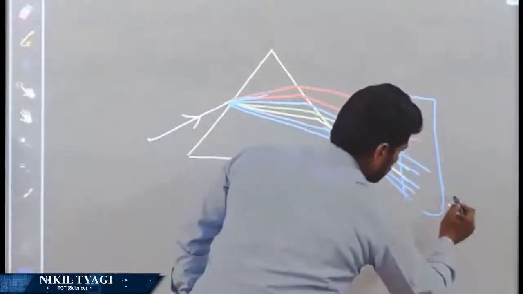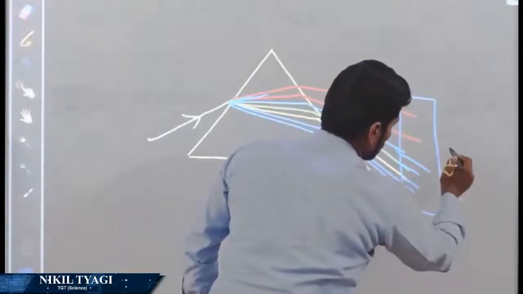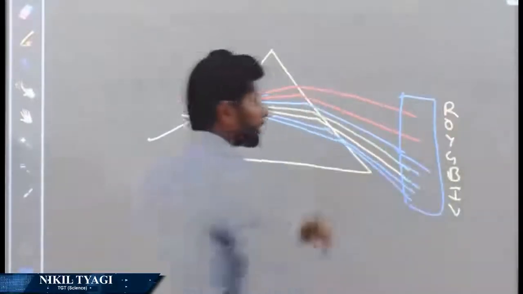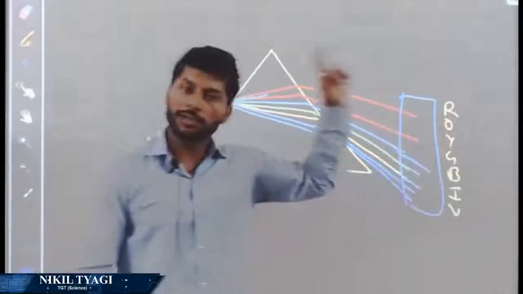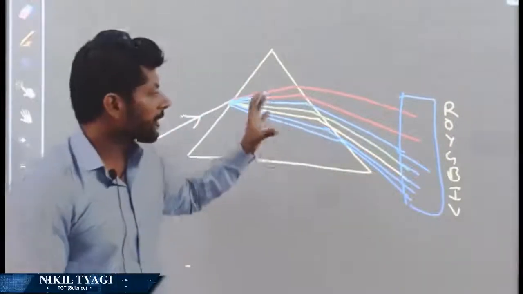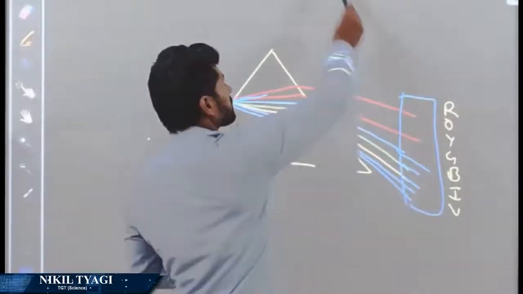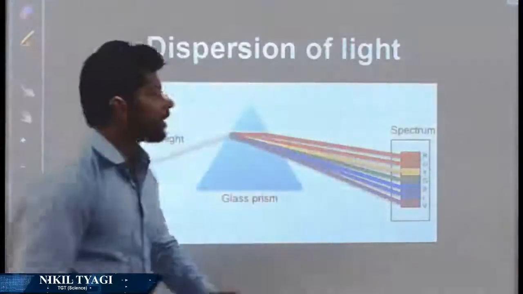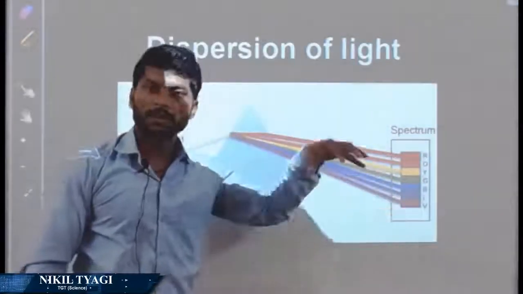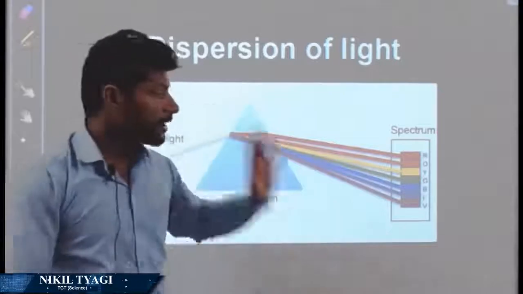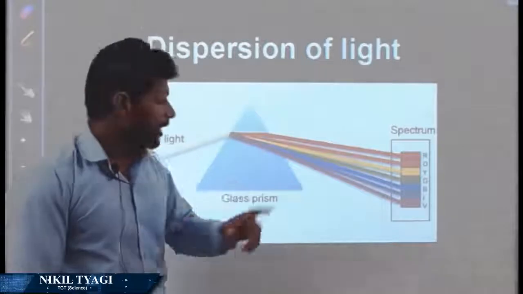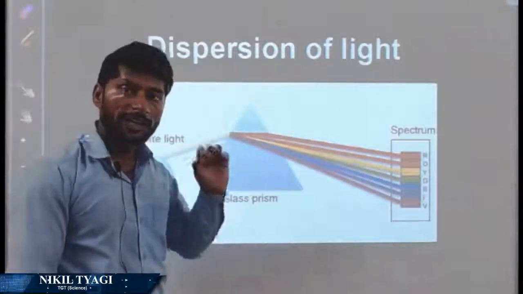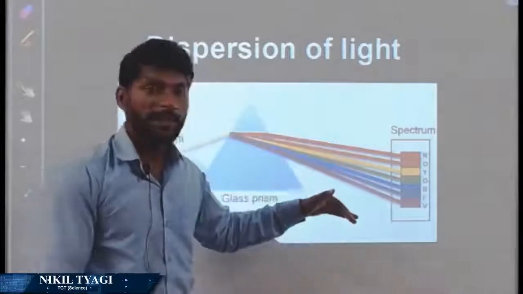You can remember these colors by the word Vibgyor, meaning violet, indigo, blue, green, yellow, orange, red. Red is the topmost. Reason: bending of red color is least. If I show you this diagram now, see, red is the topmost color, violet is the bottommost, right? Reason: red color has maximum speed, so it bends the least. Violet color, in glass, has the least speed, the minimum speed, so bending is the most.